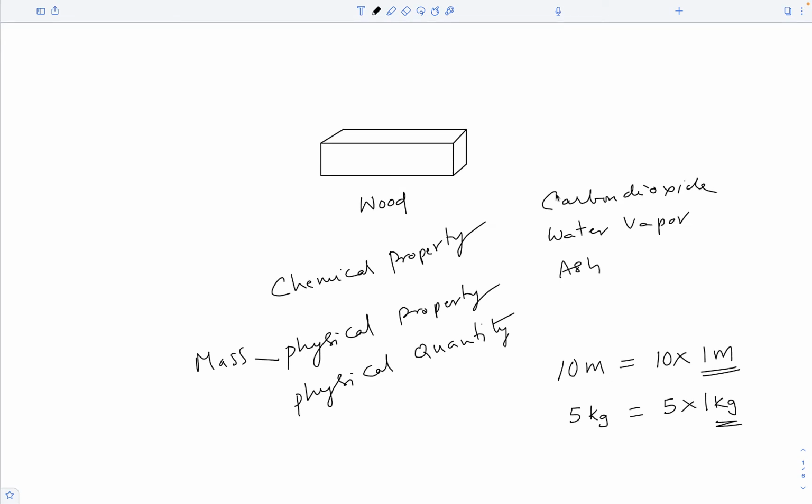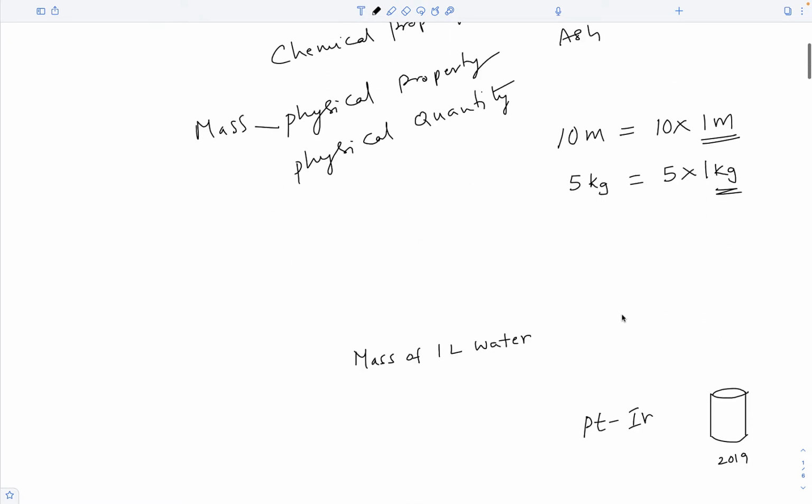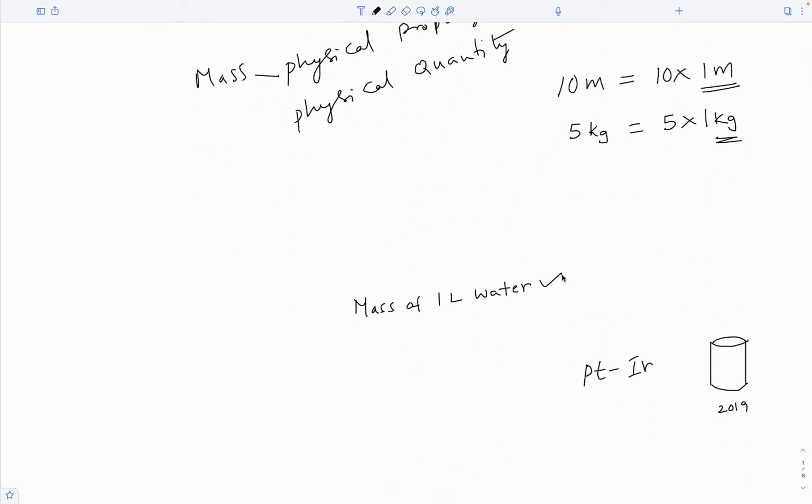Okay, what is that mass that we are calling 1 kilogram? Initially we took the mass of 1 liter of water as 1 kilogram. Later, we made a small cylinder using an alloy of two metals, platinum and iridium, and took the mass of this particular cylinder as 1 kilogram until the year 2019.